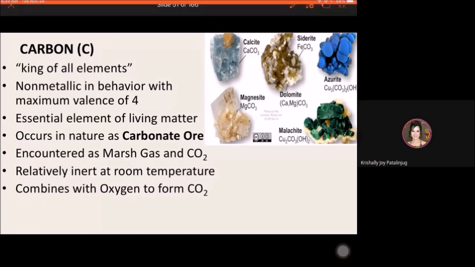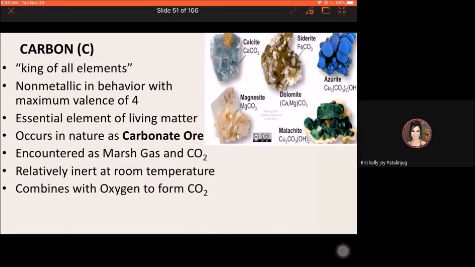Carbon is considered the king of all elements. But when it comes to metals, what is the king of all metals? Gold, ma'am? Okay, gold. But among the elements sa periodic table, it is carbon.